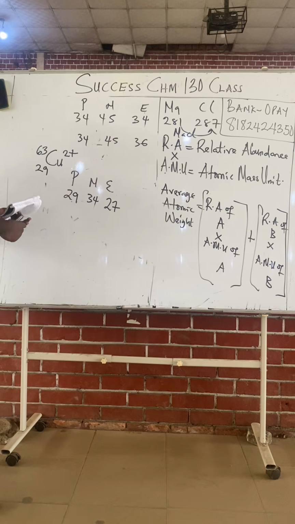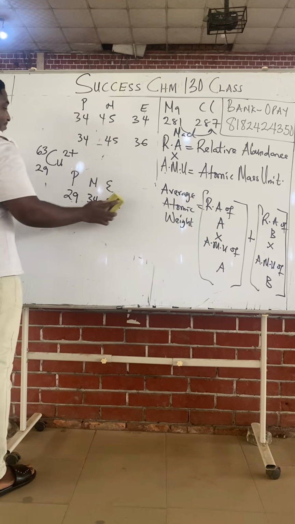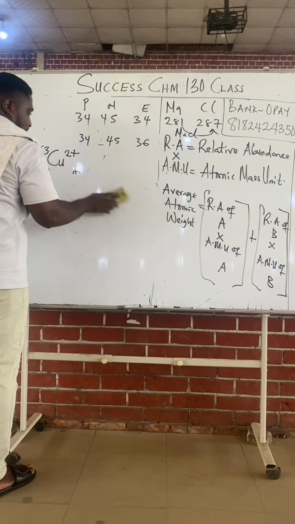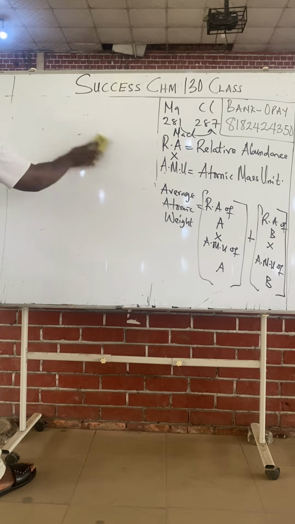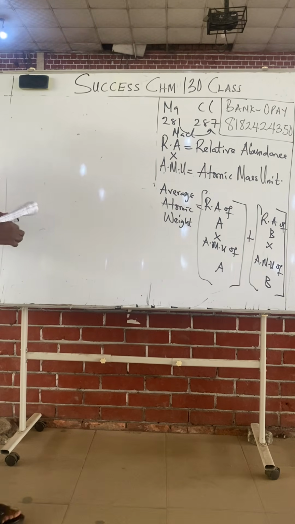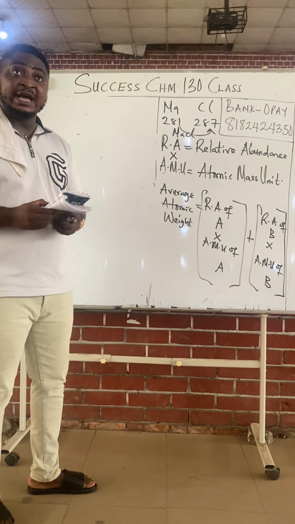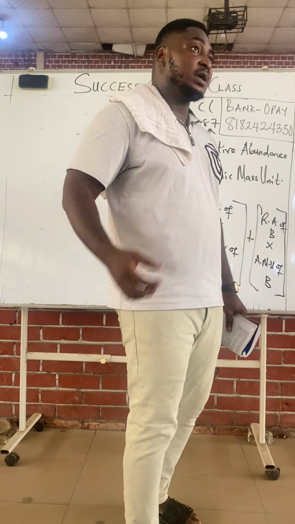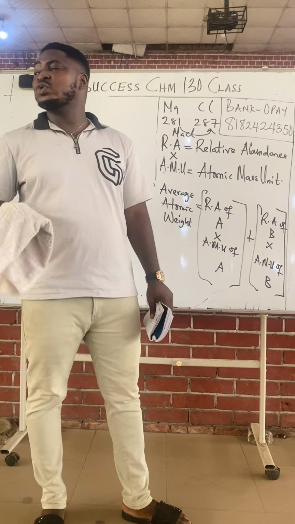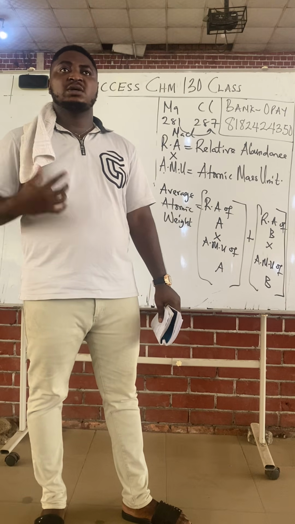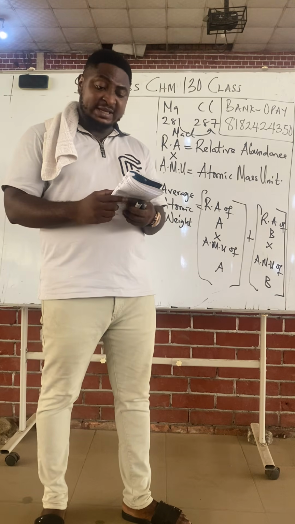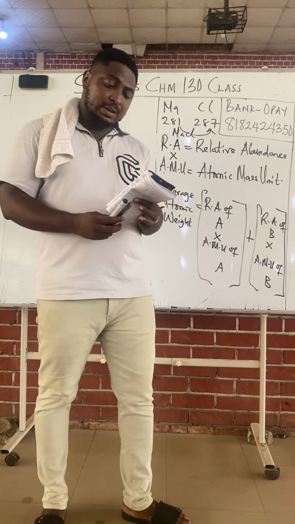Calculate the atomic mass of an element X, which has two naturally occurring isotopes.